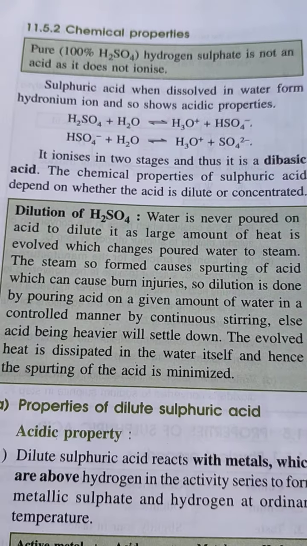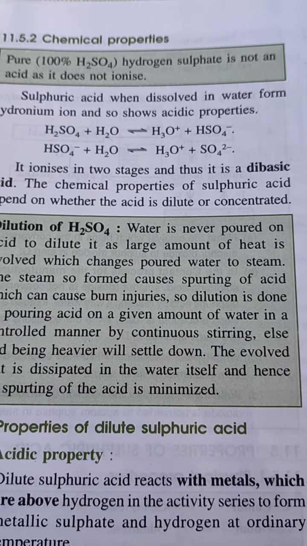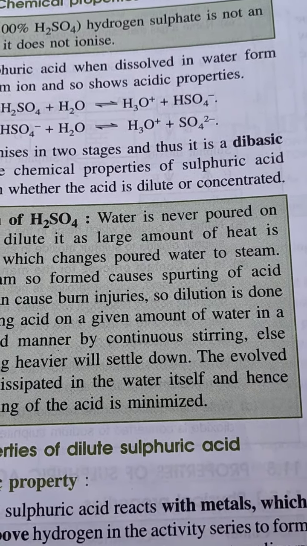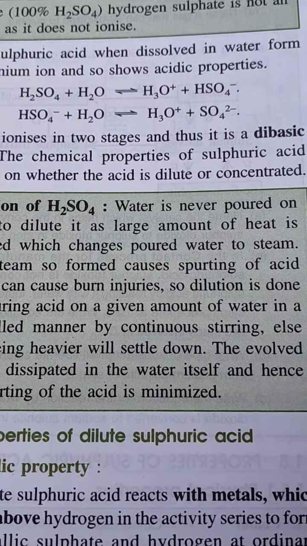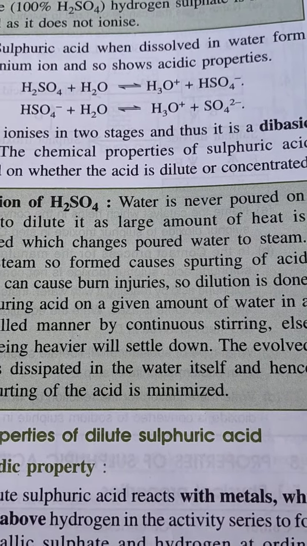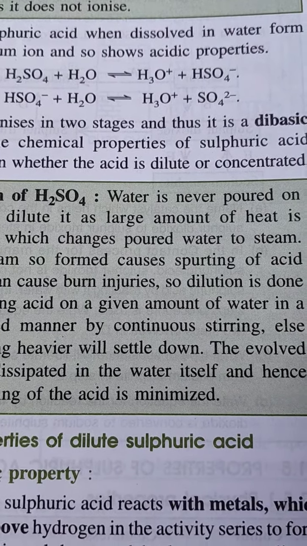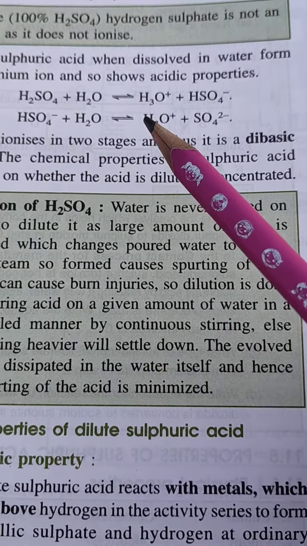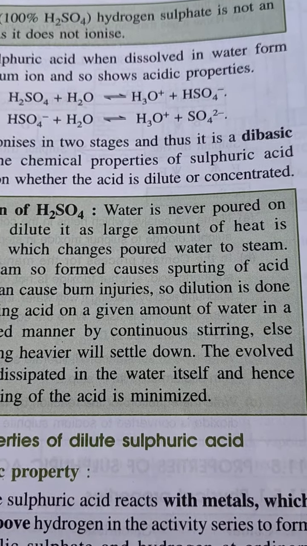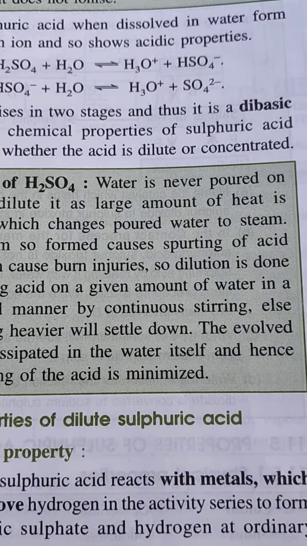Pure 100% H2SO4, hydrogen sulfate, is not an acid, because it doesn't ionize. Remember, concentrated acid is not considered an acid. Mark my words. Concentrated acid is not considered an acid because the bond between them cannot break down, and the hydronium ion will not be able to release. As we add water to the acid, that water forces the hydrogen bond to break down. That is why it is then considered an acid.